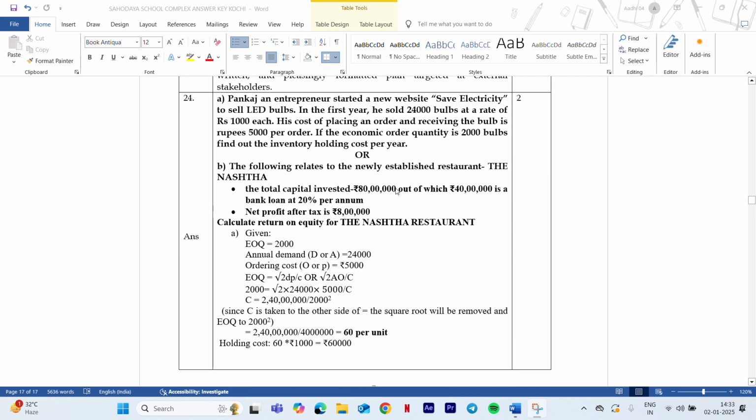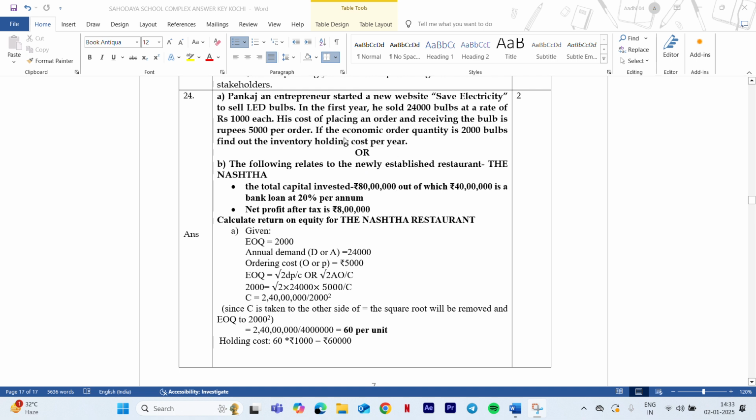Now moving on to the next question, from chapter 5, business arithmetic. The first question is: there is an entrepreneur who started a new website, Save Electricity, and he sold 24,000 bulbs, 4,000 each, and his cost of placing an order is rupees 5,000 and economic order quantity is 2,000. So the EOQ is already found, that is 2,000 bulbs, and you need to find the holding cost, that is carrying cost. The next question is to calculate return on equity. 80 lakh rupees is the total capital invested, and out of the capital invested 40 lakh is debt, and there is an interest of 20% per annum.